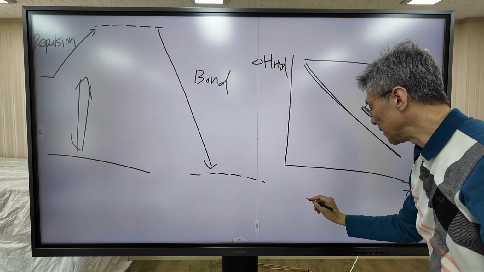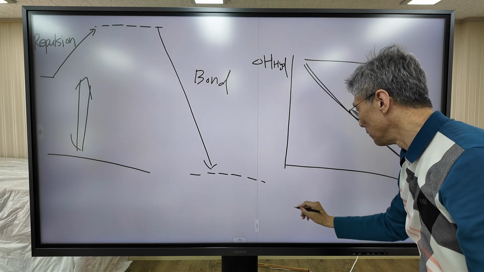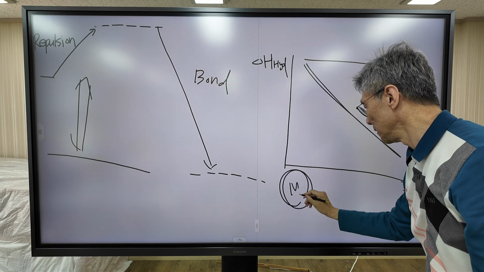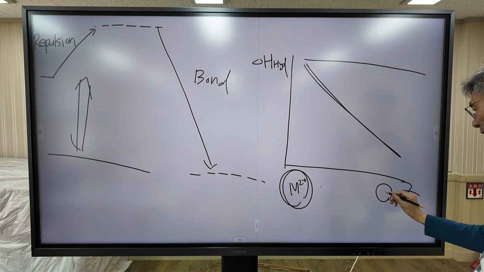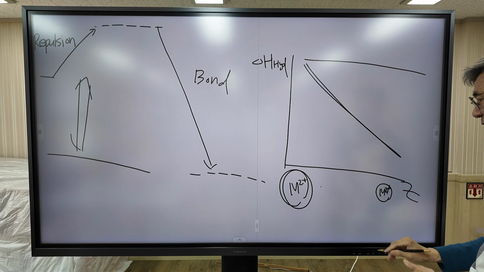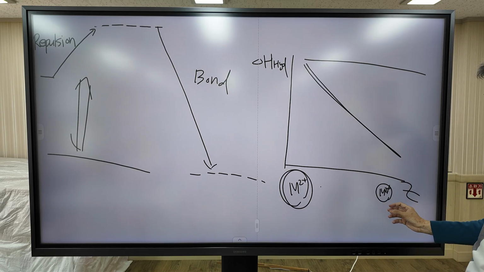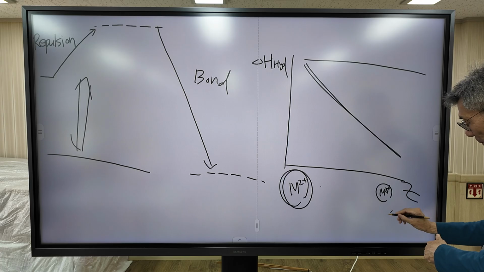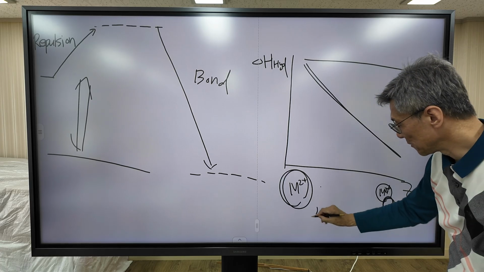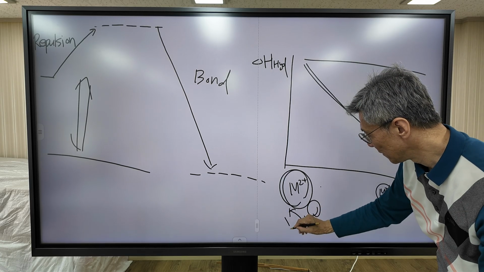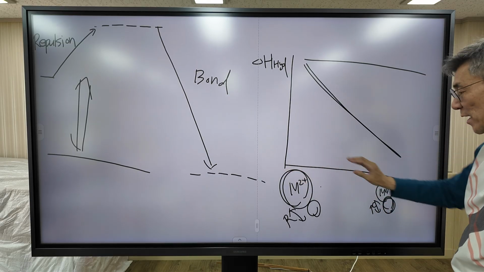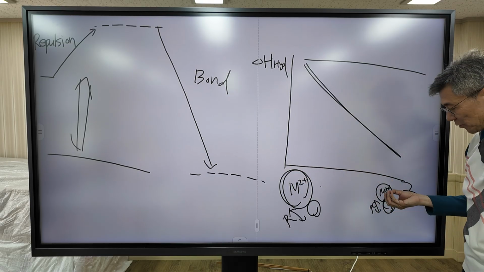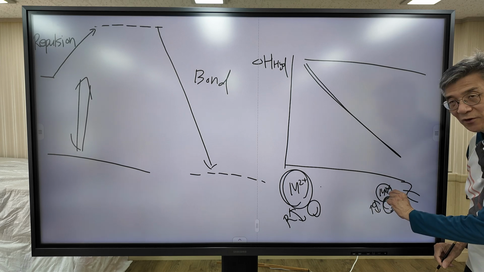On the left, metal size is large. On the right, metal gets smaller. So in this case, water molecules get closer. This is a water molecule. When you go from left to right, water molecules get closer to the metal ion, so there is strong interaction.